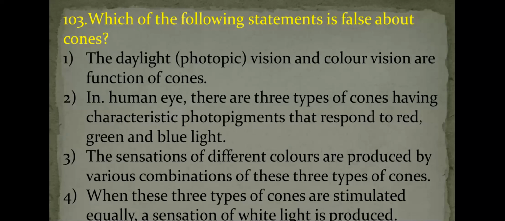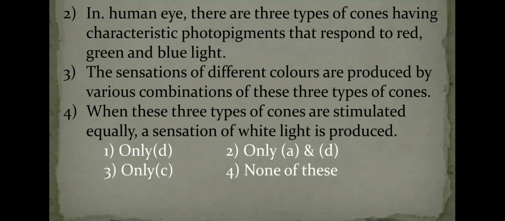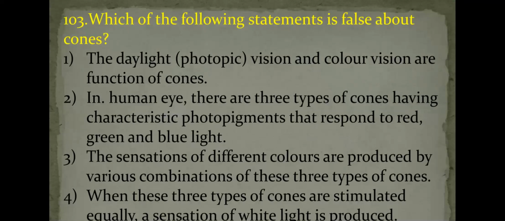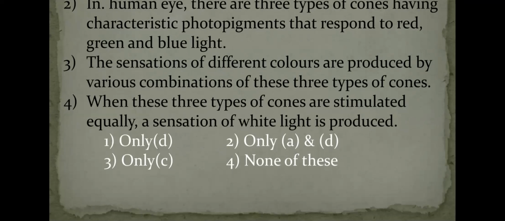Next, the fourth statement: when these three types of cones are stimulated equally, a sensation of white light is produced. Yes, when all three types of cone cells are stimulated equally, we perceive white color. Therefore, there is no incorrect statement. In the question, they are asking to find the false statement about cones. So the answer is the fourth option.